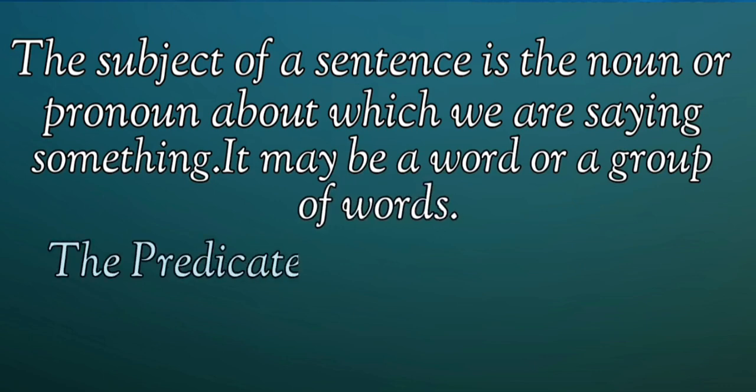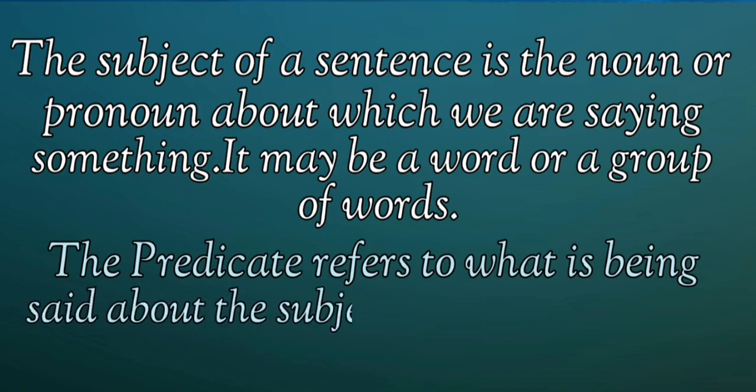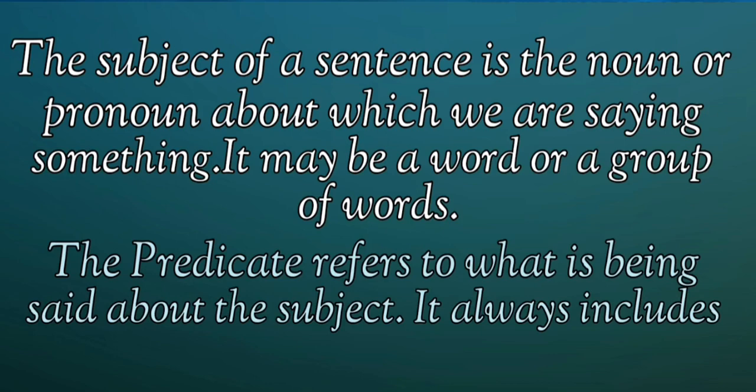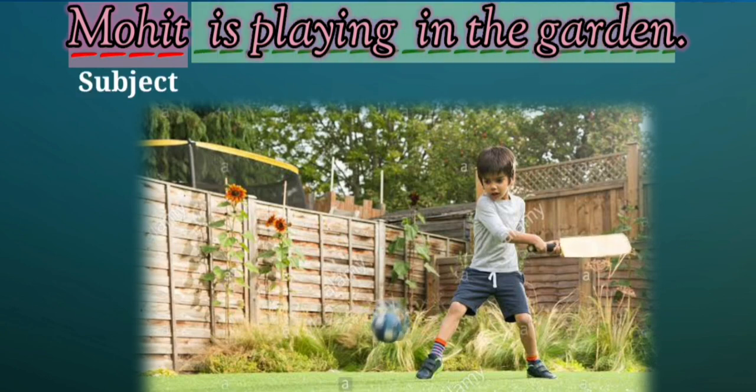Next, the predicate refers to what is being said about the subject. It always includes the verb. For example, Mohit is playing in the garden. In this sentence, Mohit is the person we are talking about. It is the subject of the sentence. The remaining part of the sentence tells us something about Mohit. So, it is a predicate.